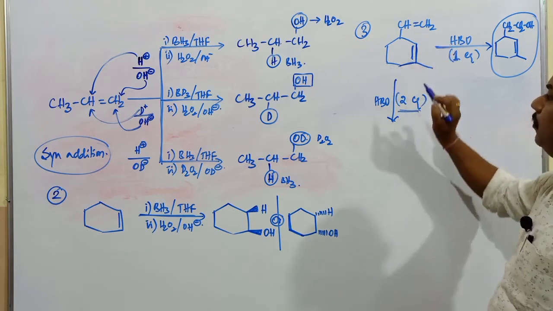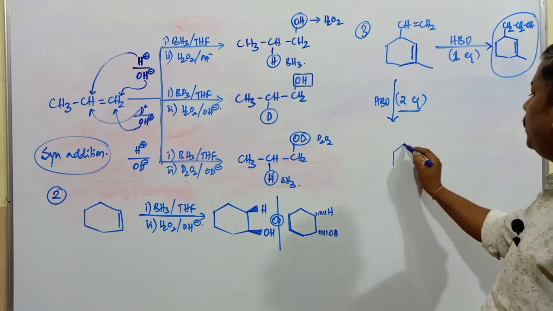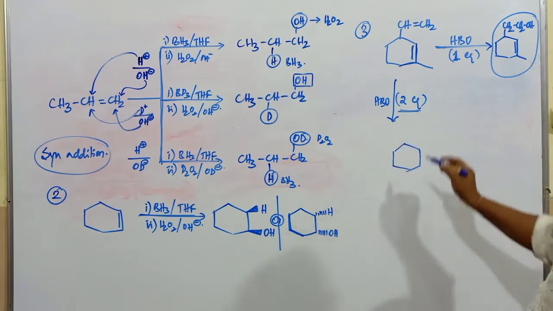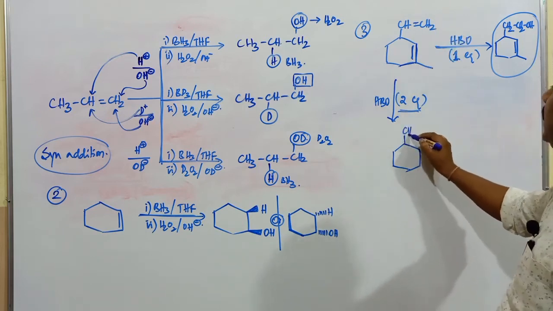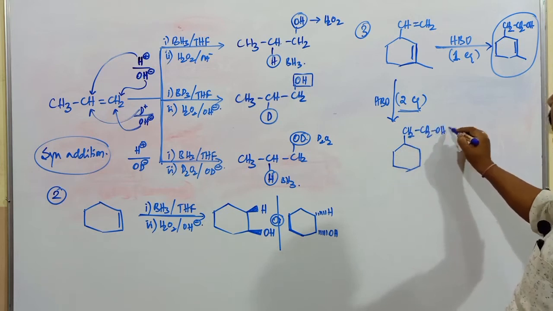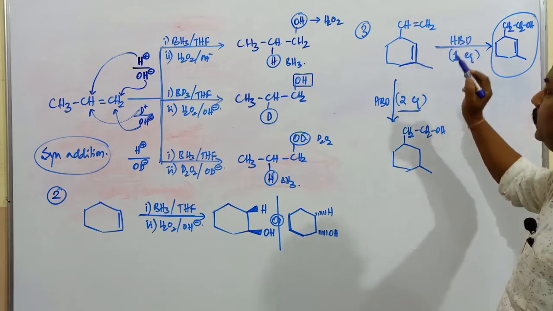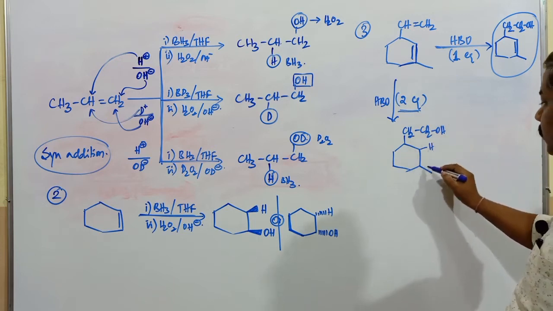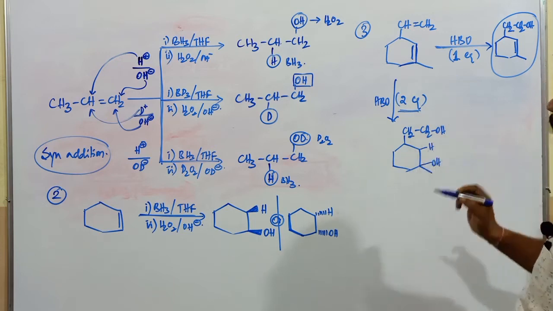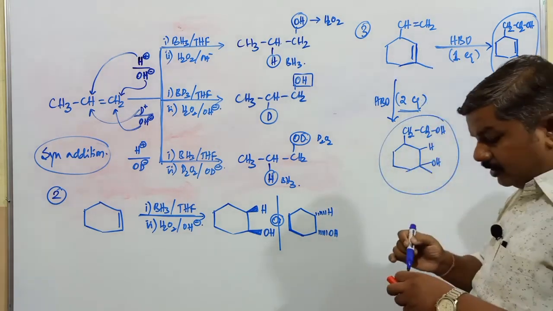Suppose the same compound is treated with two equivalents, meaning repeated HPO method. What is the product obtained in this reaction? Both double bonds are converted into H plus and OH minus. This is CH2 OH first. Now this double bond also, the methyl group is going to remain as it is. It is having one hydrogen atom, so here hydrogen is added, and here an OH group is formed. So this is the compound obtained when the same alkene is treated with two equivalents of that HPO method.